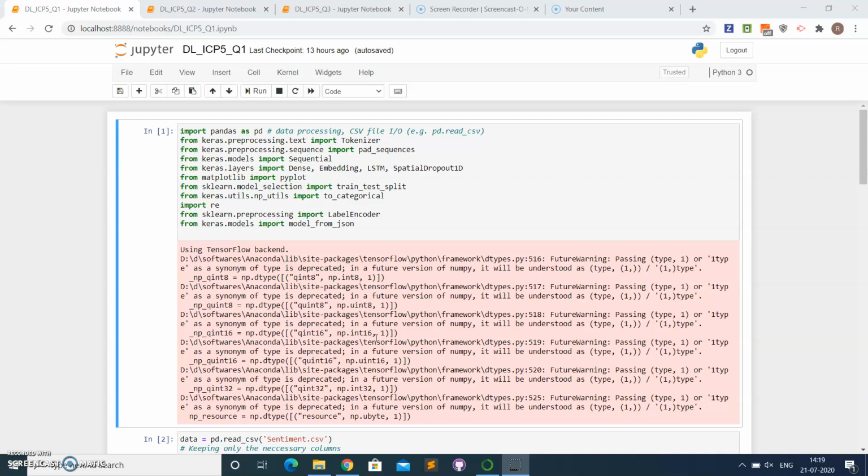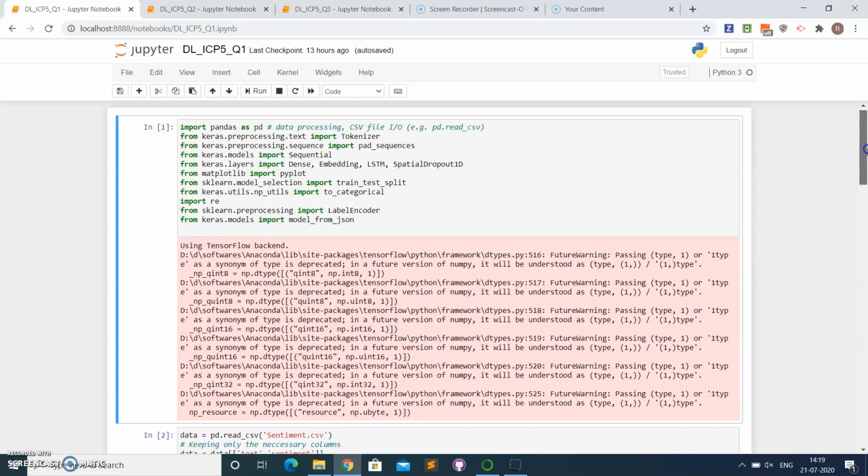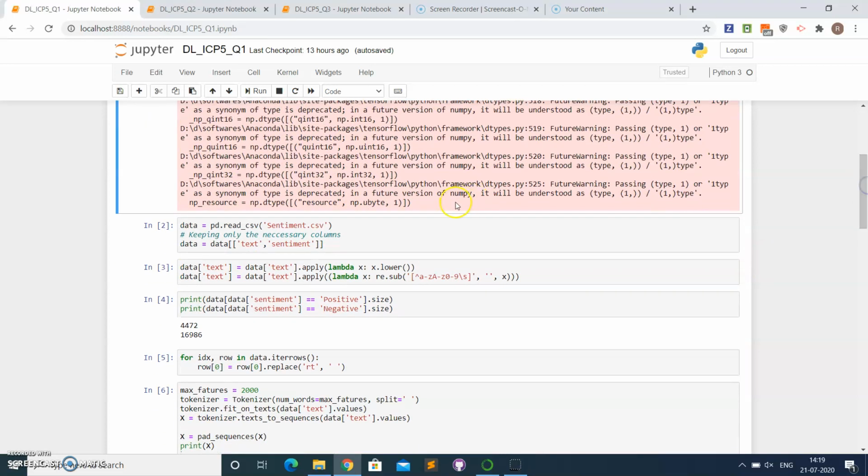The first question that they have given is to save the model and then use the model to predict on the new text data, and they have given us some specific text. For that, initially this is the point where we have loaded the sentiment.csv, and we read the columns necessary, that is text as well as the sentiment. These are the two columns that are necessary for this analysis.